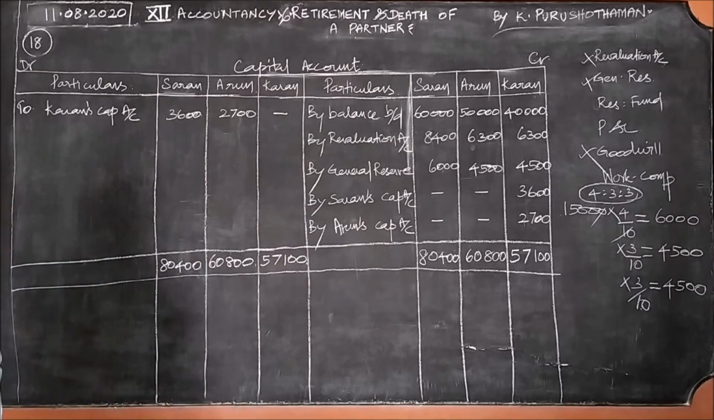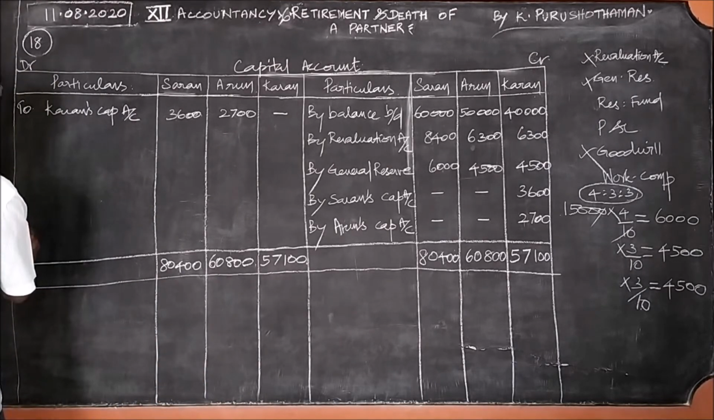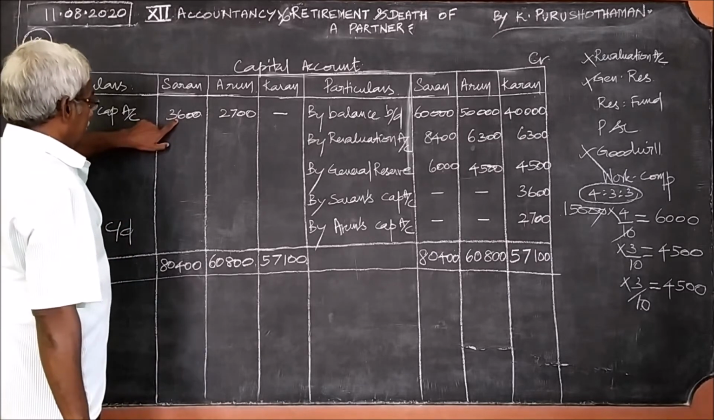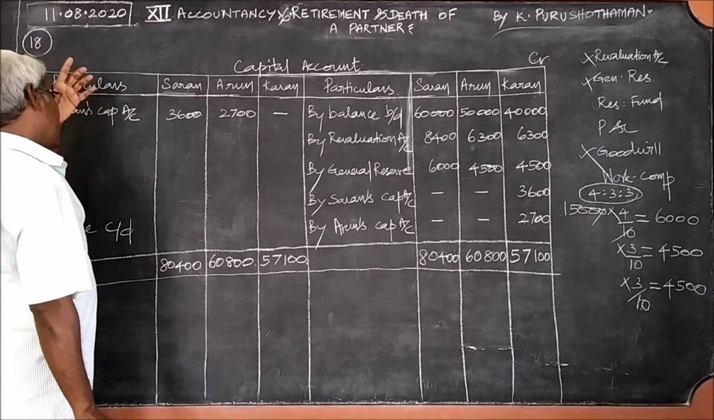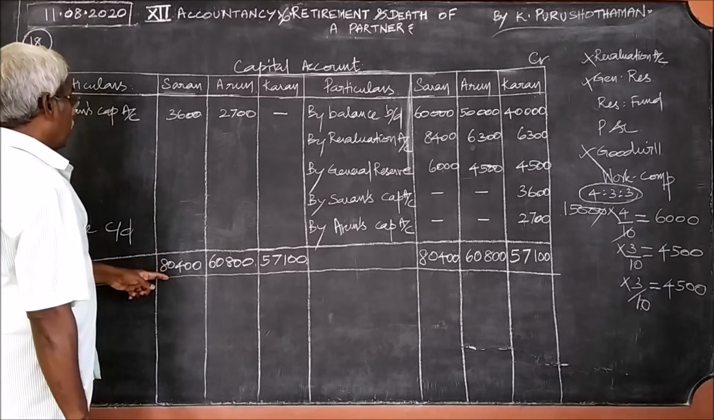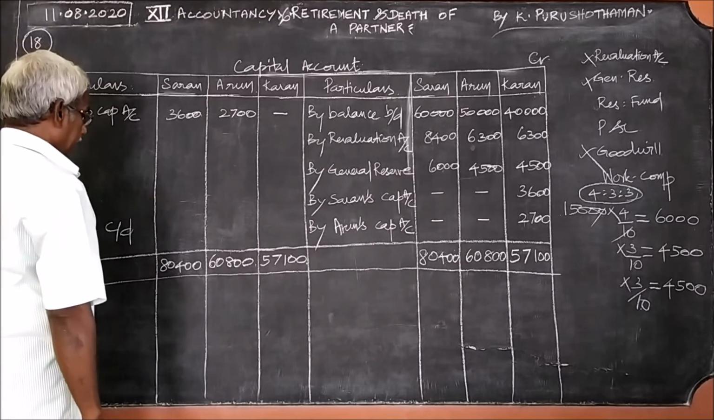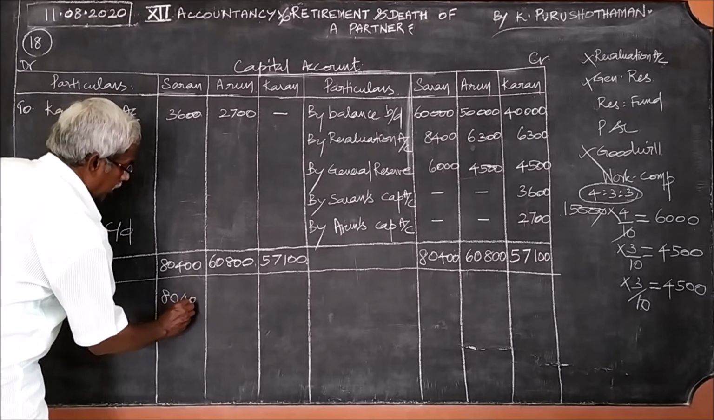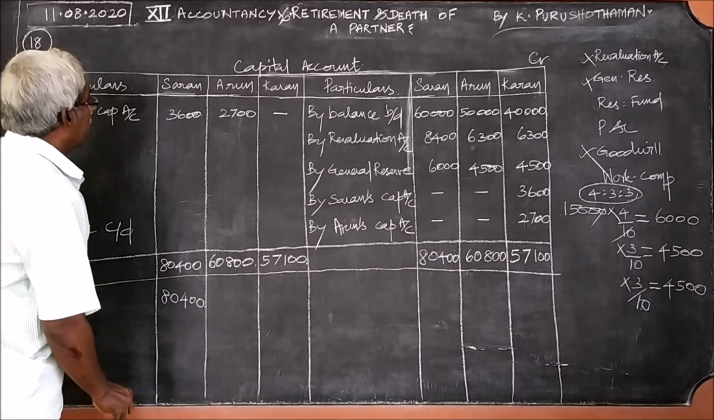This is the same total written. Here, what we should write is balance carried down. See, you deduct this amount and write the remaining amount here. That is 80,400 minus 3,600. The balancing figure we should write, what it is, 80,400 and 3,600.